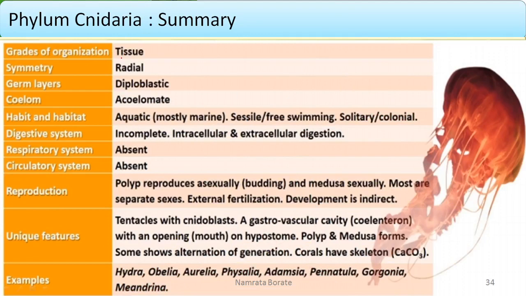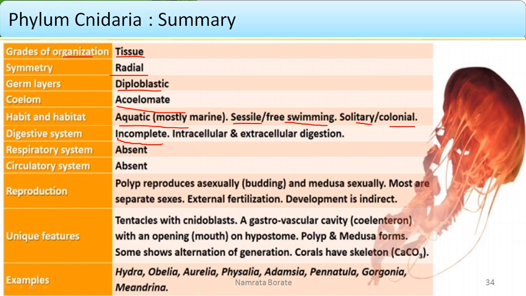The first is the tissue: the organisms included in the phylum Cnidaria show tissue-level organization. There is the presence of radial symmetry. The organisms show a diploblastic layer, that is the ectoderm and the endoderm, and there is an absence of coelom. They are mostly found in aquatic regions. They may be sessile or free swimming, solitary or present in colonial form.